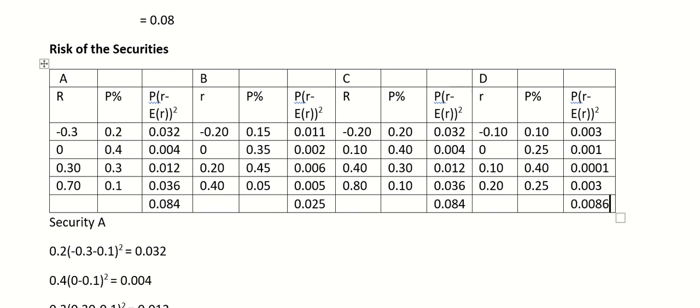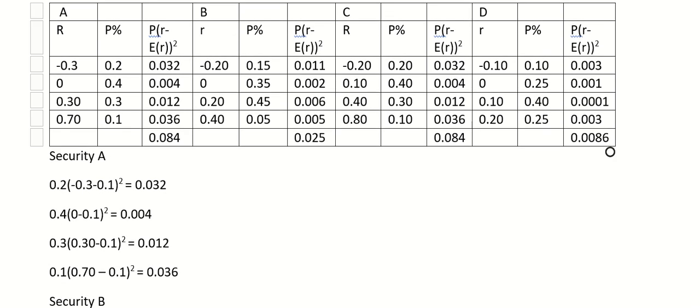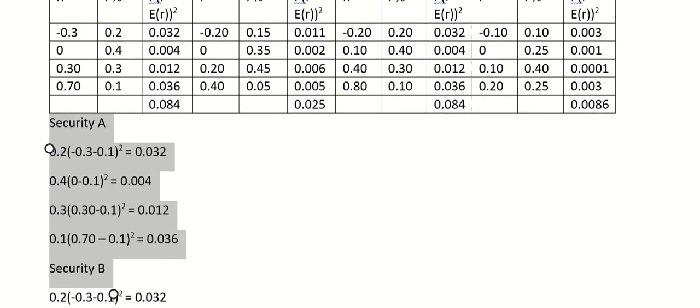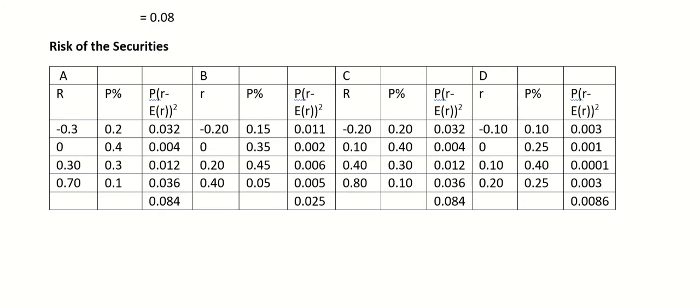So these are the variances of security A, B, C, and D, right? So we will now make a risk return table.